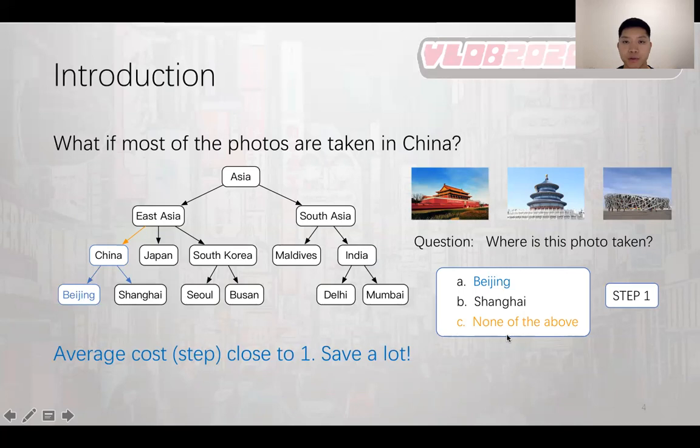If the replier chooses the last option, then we should ask questions about other nodes which are not in the subtree rooted at China. Because most photos only need one step to get the final answer, the average cost is close to 1. Compared to the former method, we can save a lot if we know the probabilities and make good use of them.